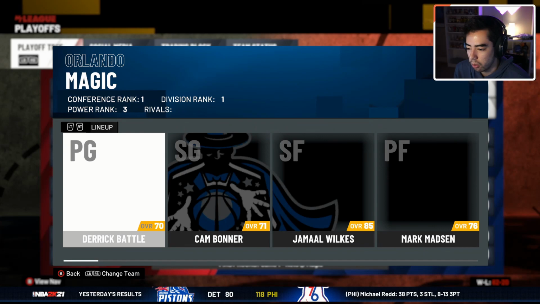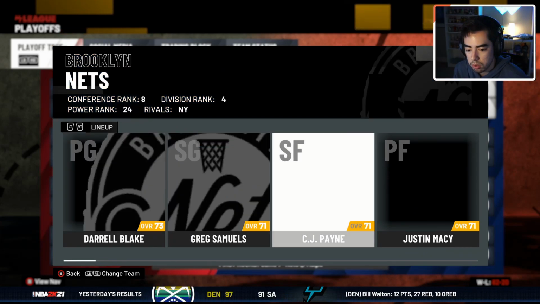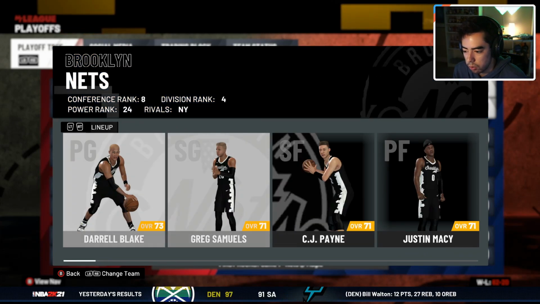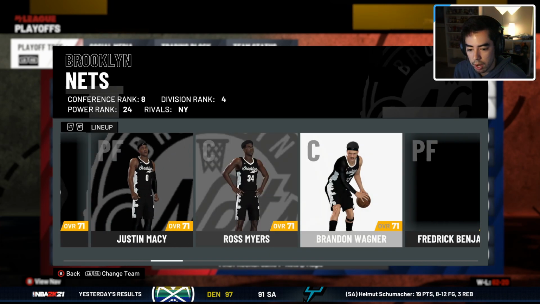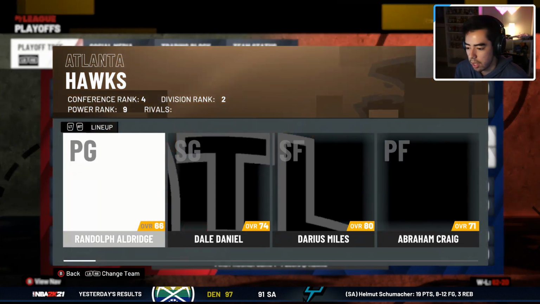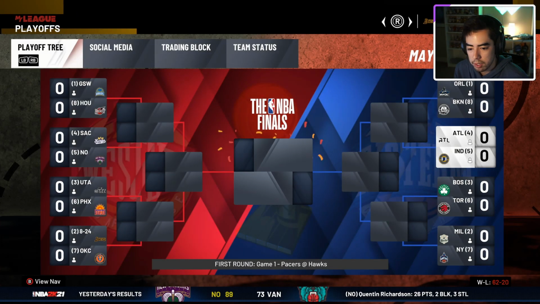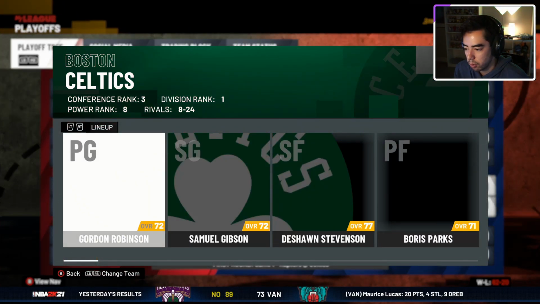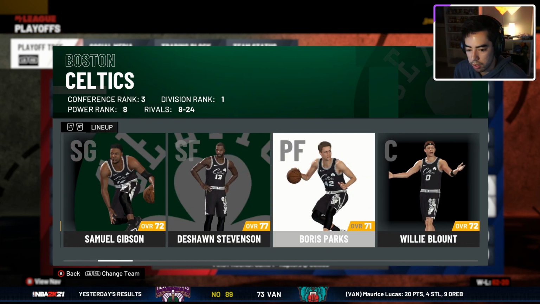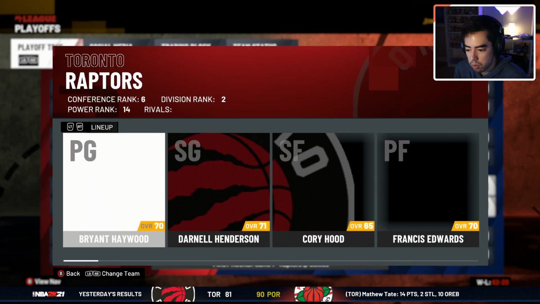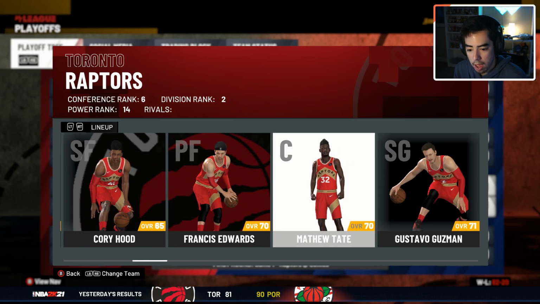In the East, we got Orlando as the 1 seed. They have Jamal Wilkes. They're playing the Nets, who do not have a real player. The Hawks and Pacers. The Hawks have Darius Miles. The Pacers have George Irvin. The Celtics versus the Raptors. The Celtics have Deshaun Stevenson, and the Raptors do not have anyone.